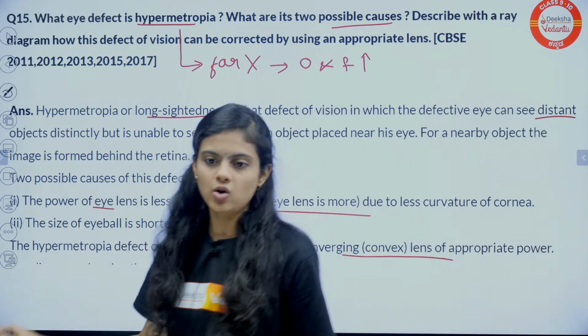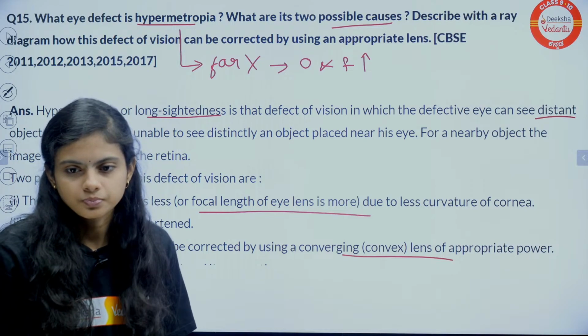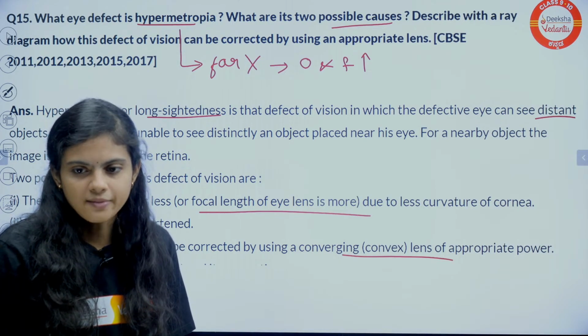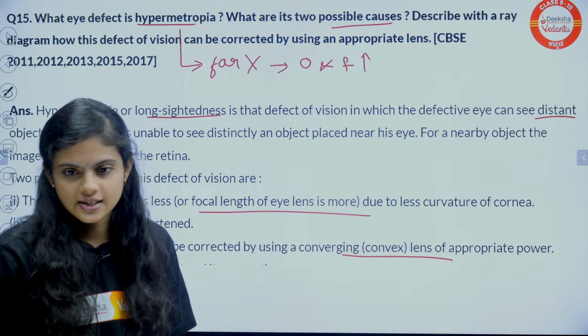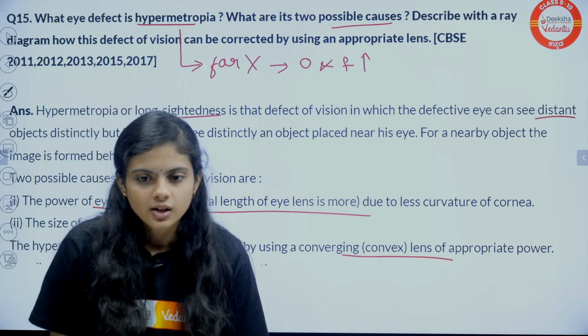These answers are already in the chat. Very good. A suitable power of convex lens can correct this defect. Yes, Ratna, right?